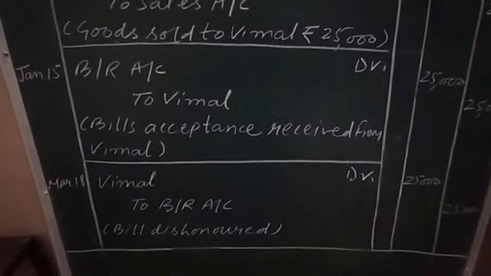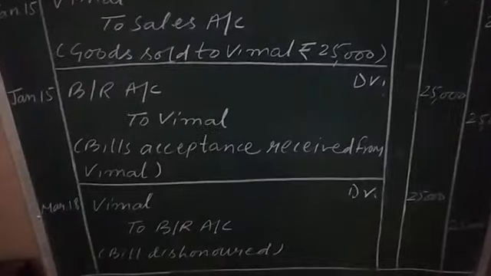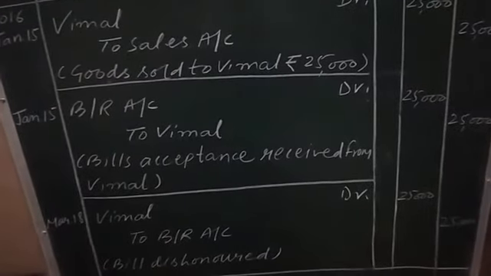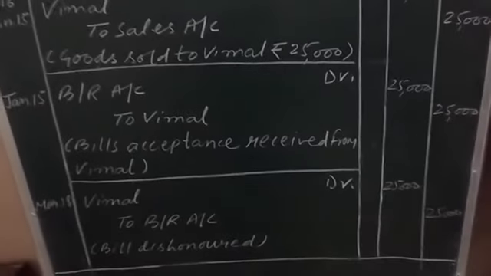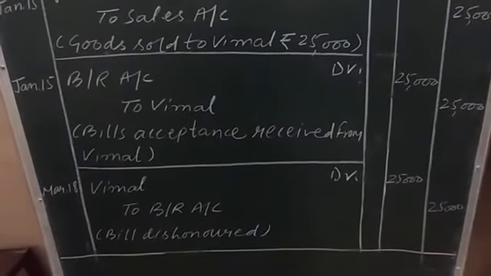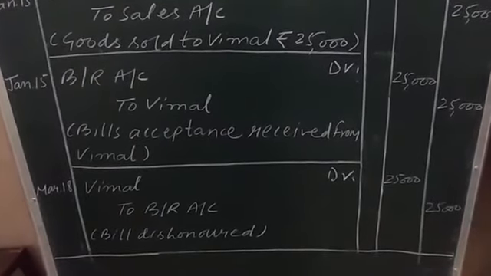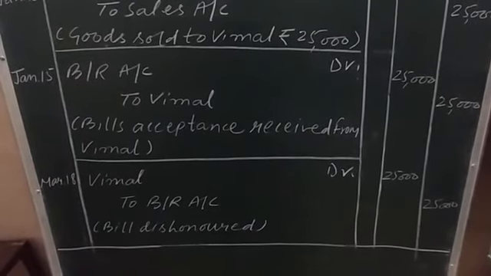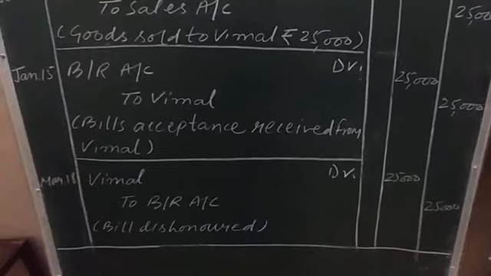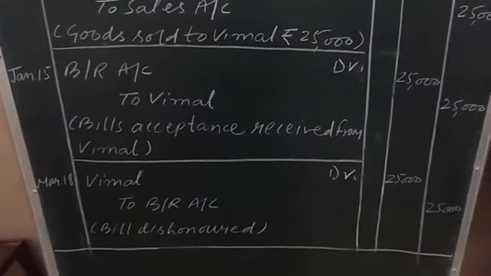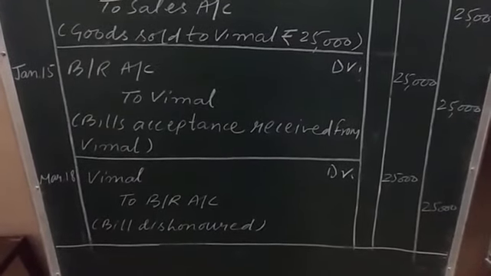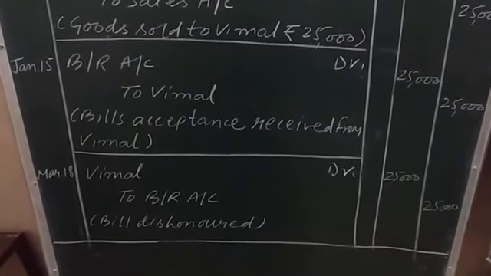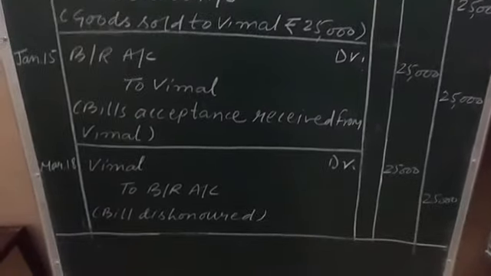Now again, what will happen? The place of bill receivable will be occupied by Vimal again, the debtor. Vimal is increasing, so it will be shown on the debit side, and bill receivable, whose place is now again being occupied by Vimal due to the bill's dishonoring, will be shown on the credit side. The second journal entry will be reversed.